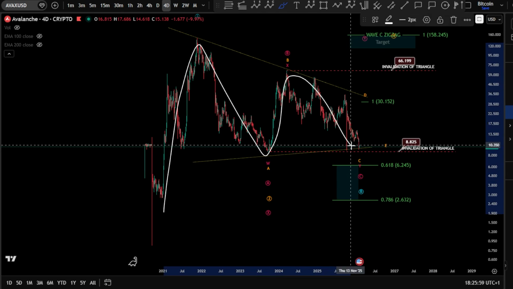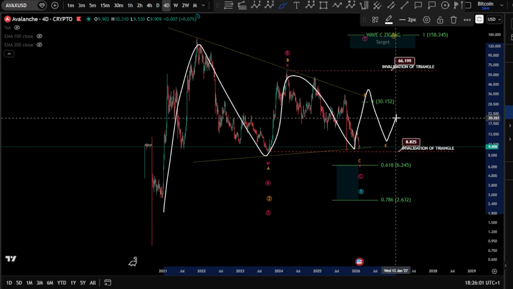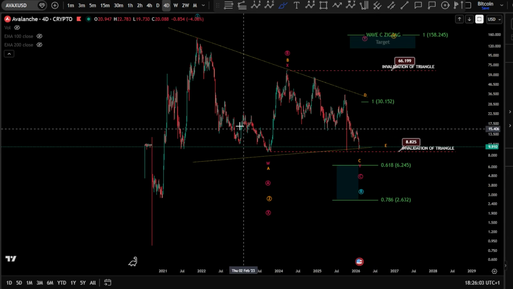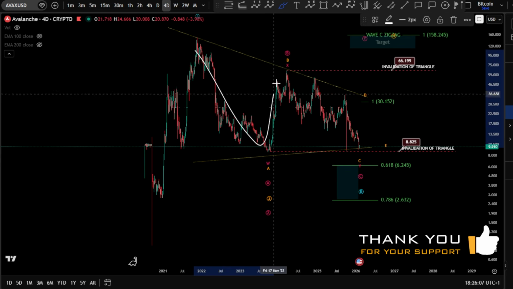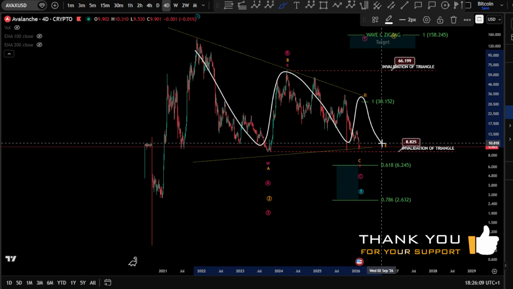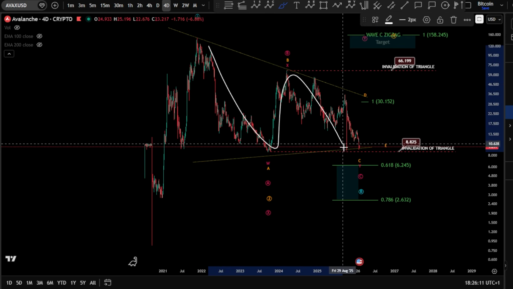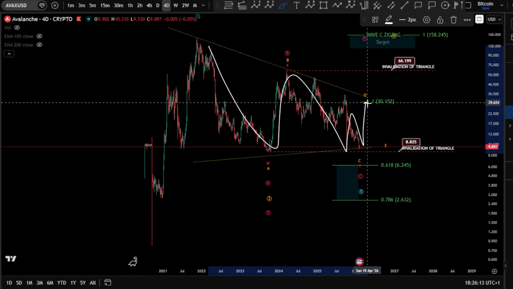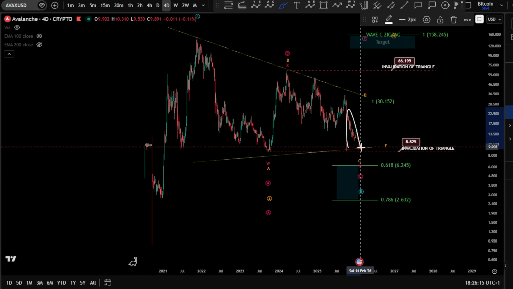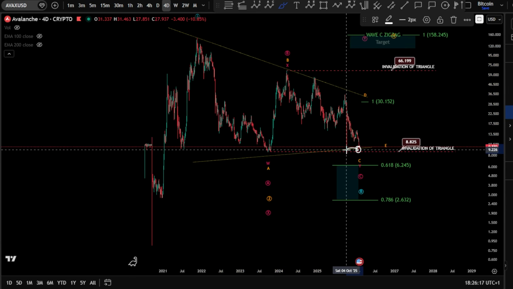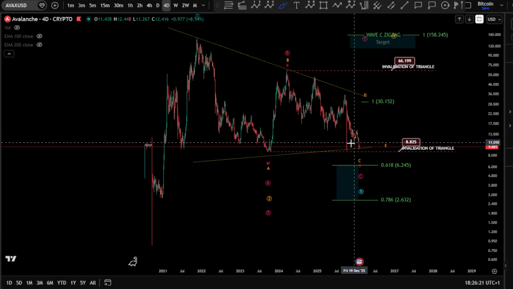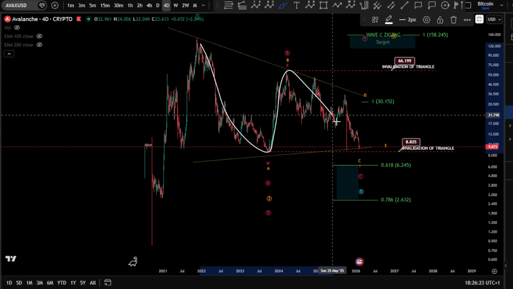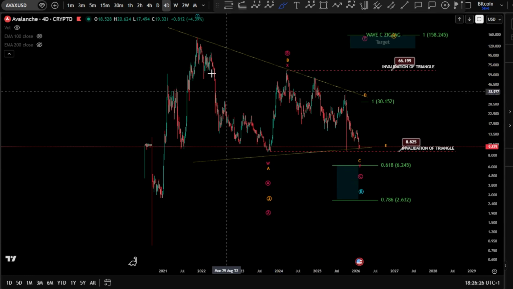Meaning A, B, C, D, and an E, of course, might still be unfolding and then pushing for higher. But I doubt it again. So also you can take it in a different triangle here, meaning an A, B, C, and then a wave D will unfold here. Still an A, B, C, but we're very, very close again, which I doubt that this is a zigzag. So very, very low possibility. The highest possibility here goes for the ABC here in magenta, of course.